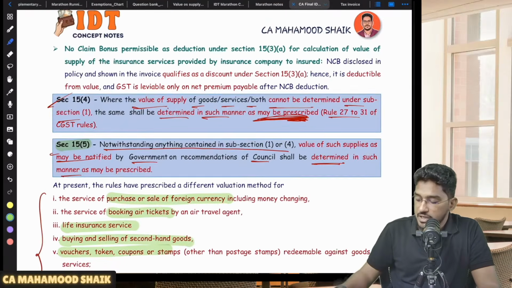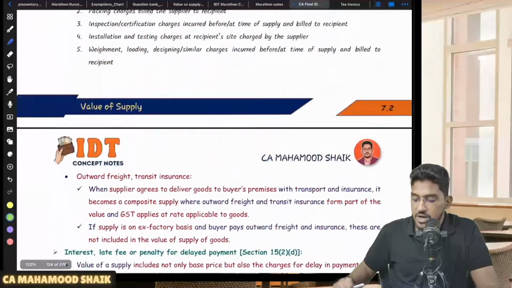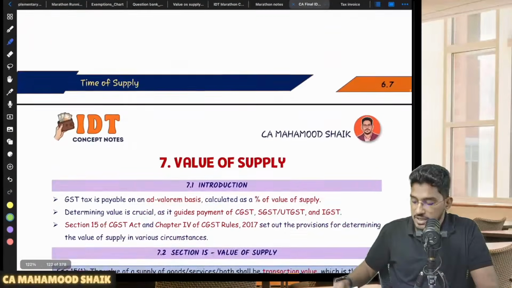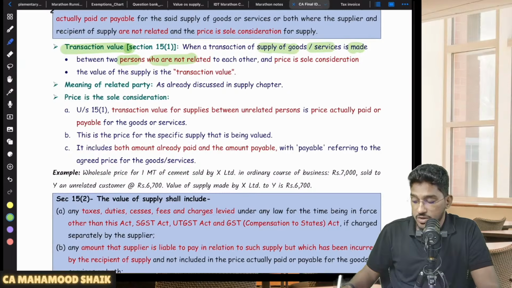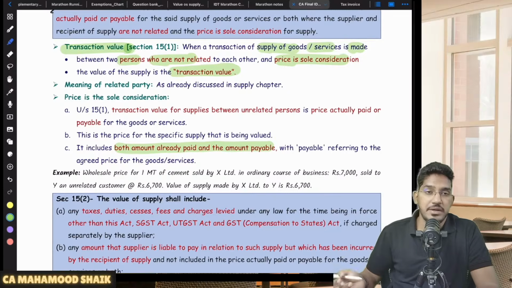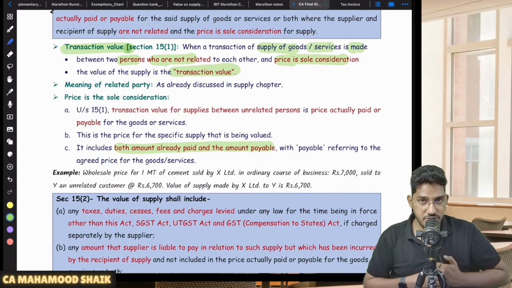Sir, what is transaction value? Transaction value is nothing but the value at which the transaction has taken place, or even if I have to put it in simple terms, the price which is paid or agreed to be paid. So what is transaction value? When a transaction of supply of goods or services is made between two persons who are not related to each other and price is the sole consideration, it should be the transaction value. Sir, what is transaction value? It includes both amount already paid and payable. Whatever amount paid or payable in relation to that supply, that we call transaction value.